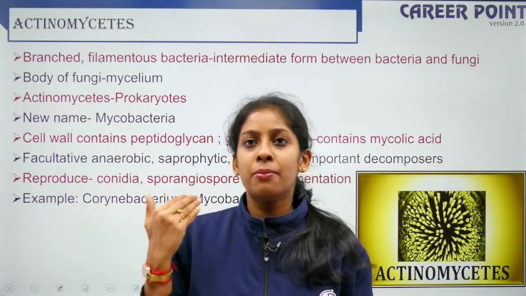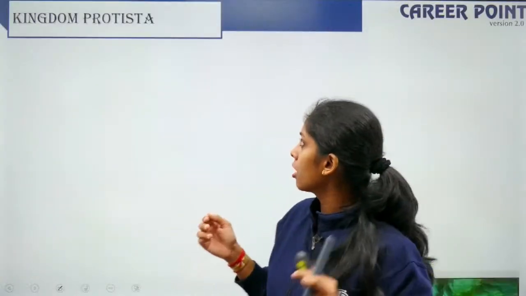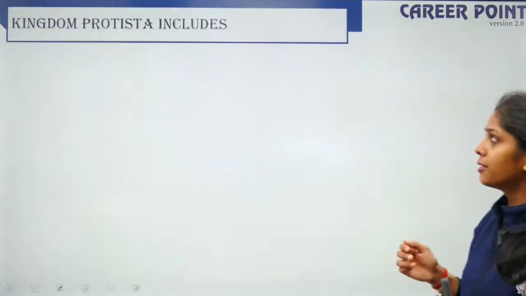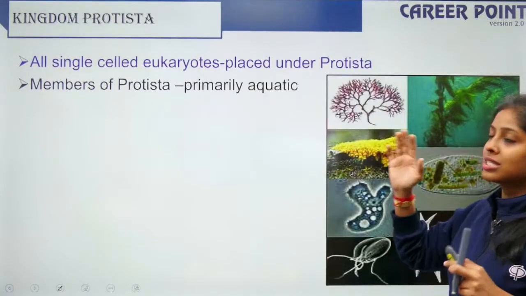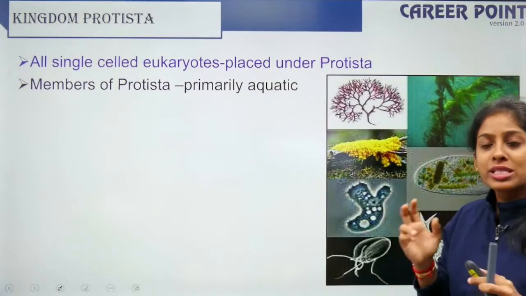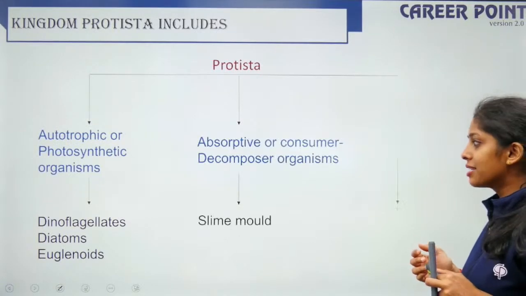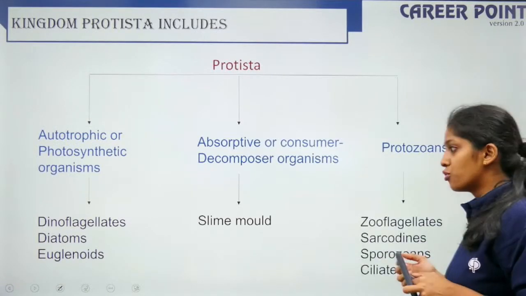So after deliberate argument and discussion, they have placed it under the kingdom Monera. Alright, fine. So coming to the next one, kingdom Protista. All single-celled eukaryotes are protistans. Protistans are mostly aquatic, they live in water. Protistans can be classified based on their mode of nutrition.